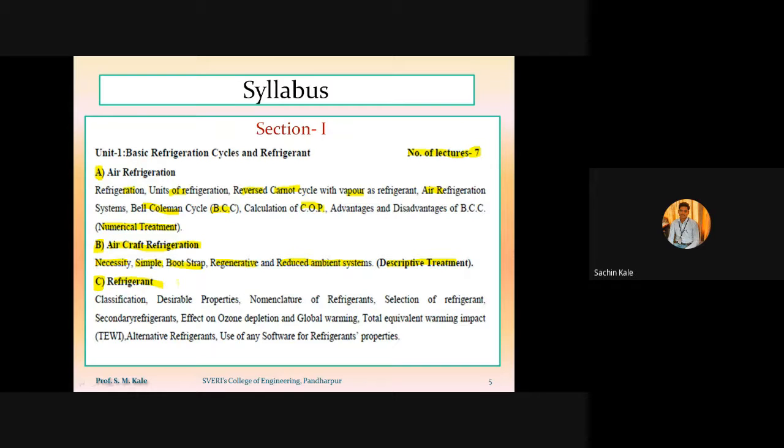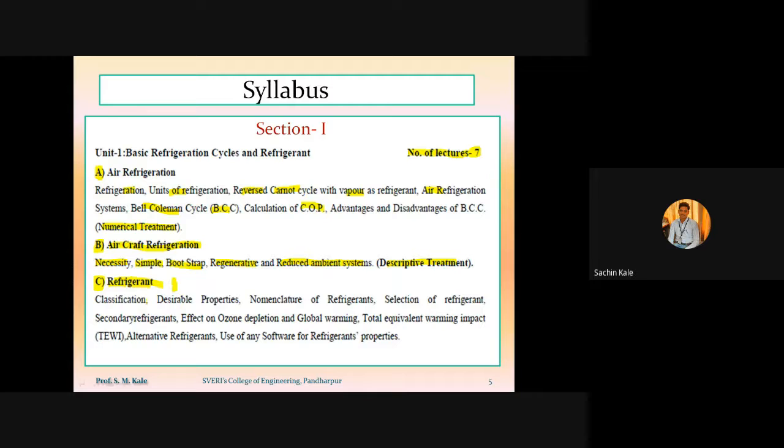In the old syllabus, this refrigerant part was separate. There was a separate chapter number 3 called refrigerant. That chapter number 3 is replaced as it is in chapter number 1. So it is the new addition under this unit number 1. So the third part of this chapter number 1 is refrigerant.